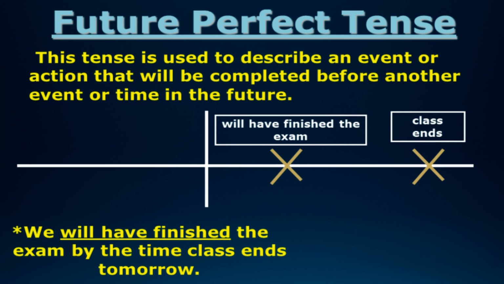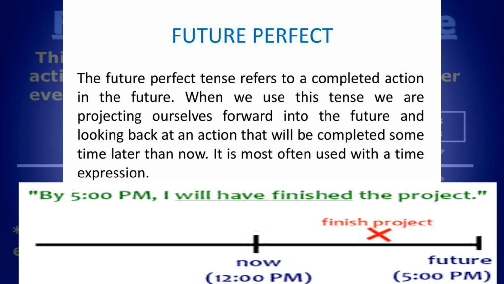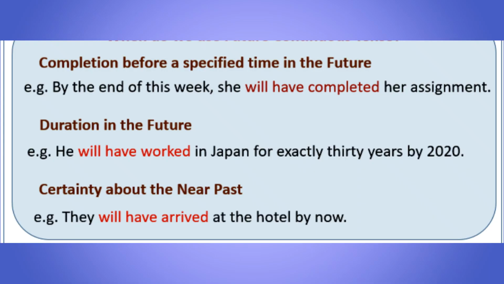Because I told you earlier also, it is most often used with a time expression. So let us see, the future perfect tense refers to a completed action in the future. And see the timeline given here. By 5 p.m. I will have finished the project. Before that deadline, 5 p.m., the first action should be over. So you can make out that the time expression is very important part of this tense.